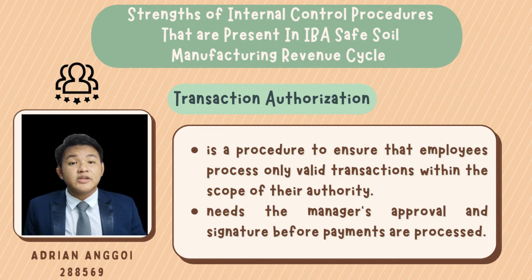The company needs the manager's approval and signature before payments are processed. Obtaining a signature before making a payment demonstrates that the payment is approved. This can decrease fraud by lower level staff such as clerks, because they must obtain authorization before processing payments. In this manner, suspected fraud can be identified.